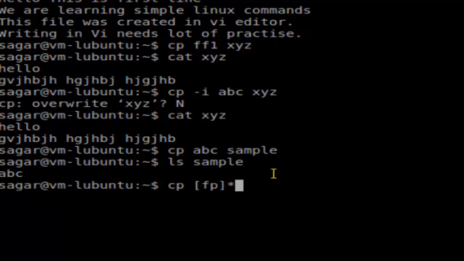It means that all the files that start with F or P should be copied to the directory sample, and then if you enter, now let's see the sample directory contents.